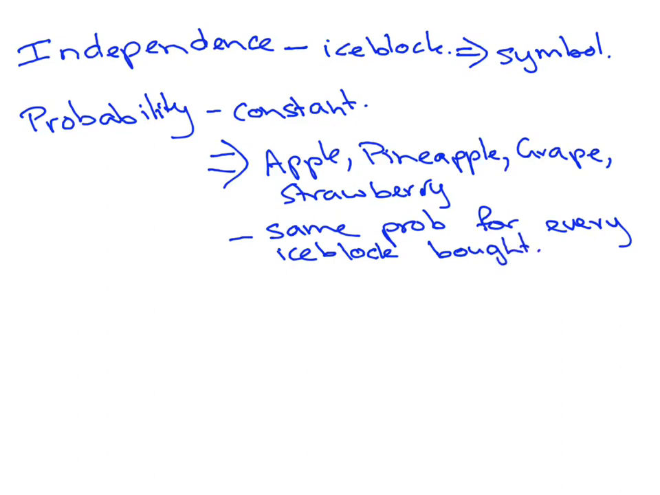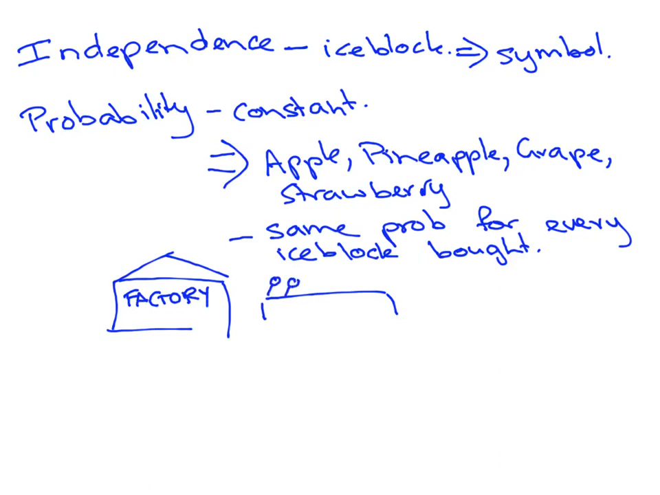Okay, now this in reality may or may not be true. So in reality, if I think about what happens in real life, in the factory where they're actually making this, they will have a production line. And in their production line, they will have people making ice blocks. Okay, and then they put all of those ice blocks together in a box.